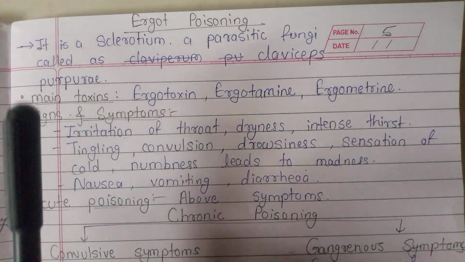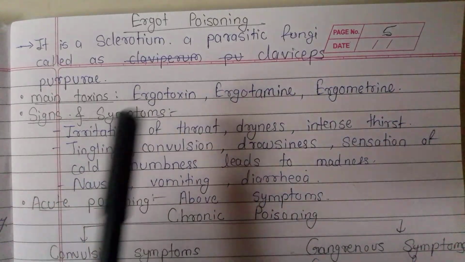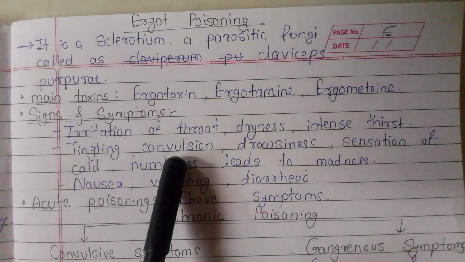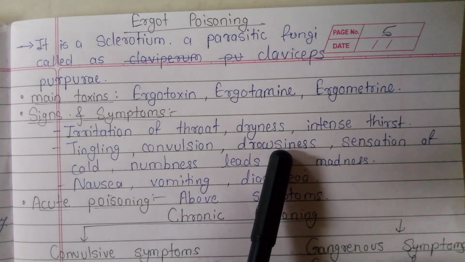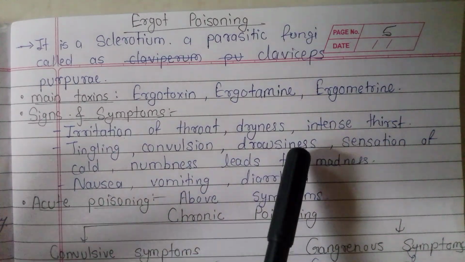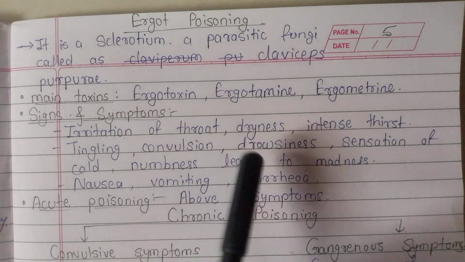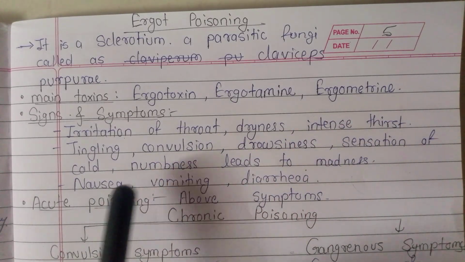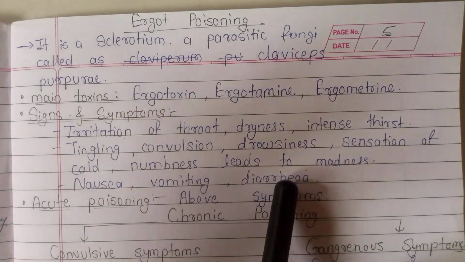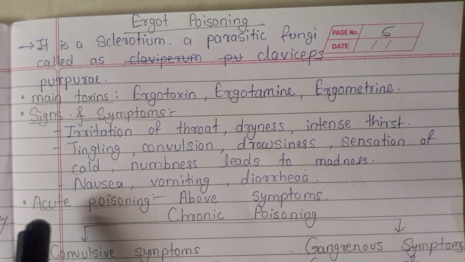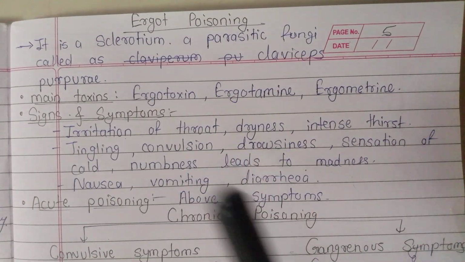It also acts on the muscles: tingling, convulsions, drowsiness, fatigue, then a sensation of dizziness, sensation of cold, numbness, leading to madness, and nausea, vomiting, diarrhea, which are common symptoms in every poisoning. So these are the acute poisoning symptoms.